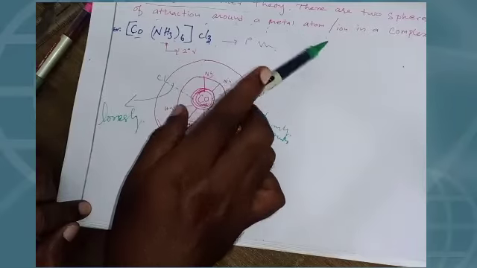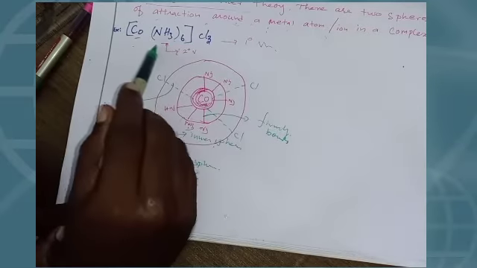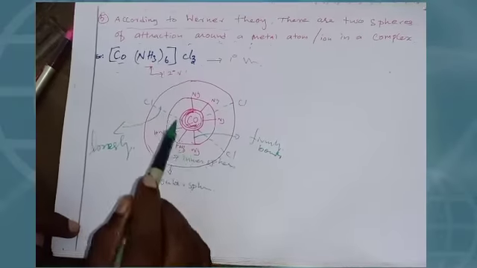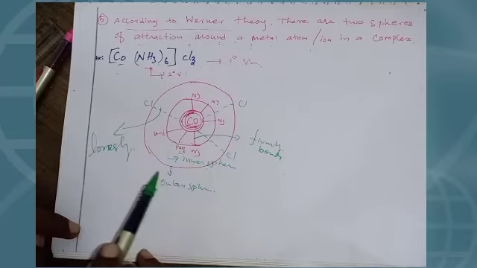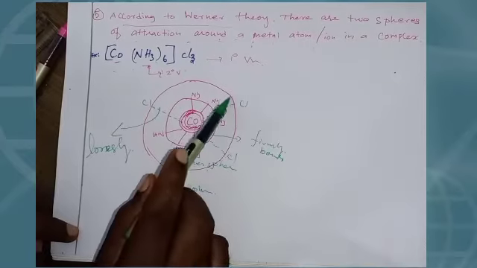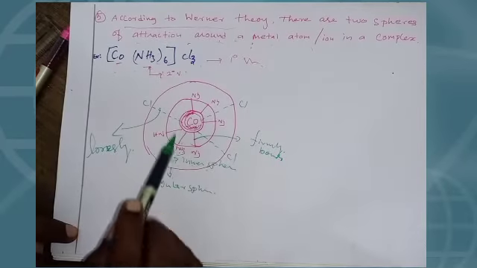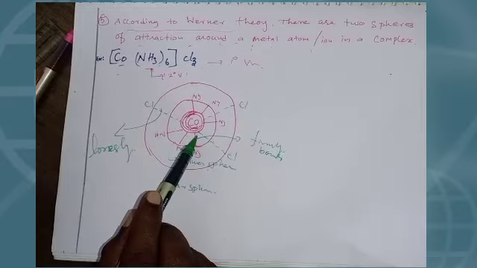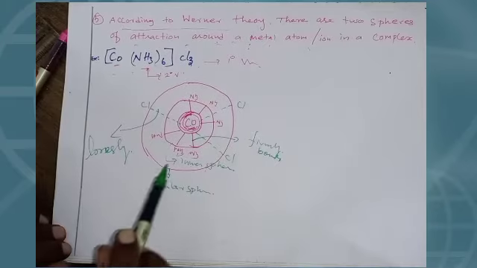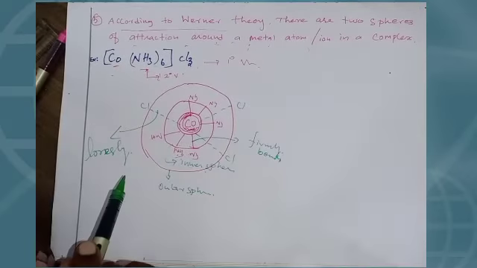According to Werner theory, there are two spheres of attraction around the central metal atom in a complex. So this is an example. Werner represented Co as the central metal atom. The first line is the inner sphere. In the inner sphere, 6 ammine molecules can be drawn, and in the outer sphere, chlorine can be drawn. In the inner sphere, the molecules make the bond with the metal very strongly or firmly, but the outer sphere makes the bond with the central metal atom very loosely.